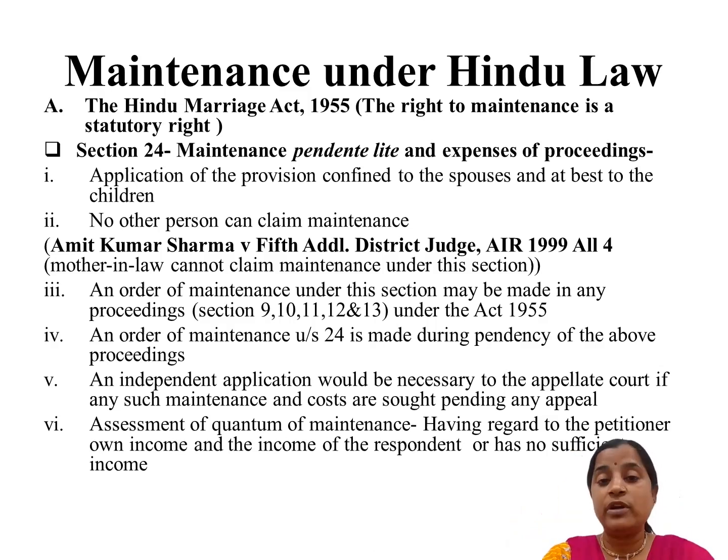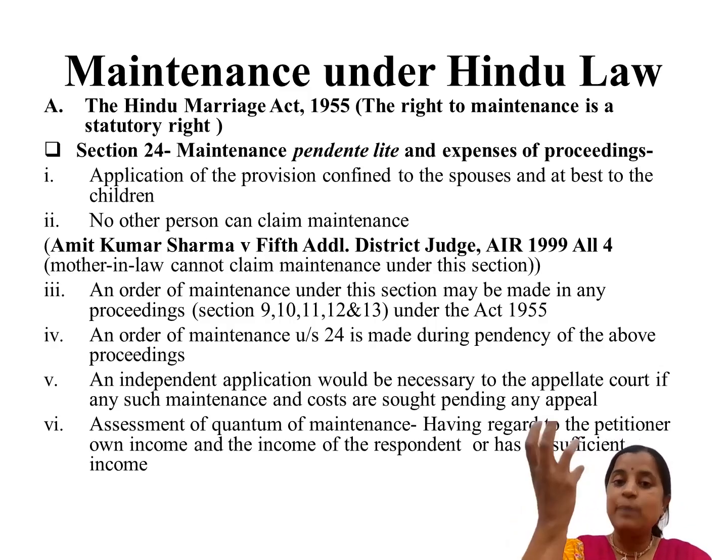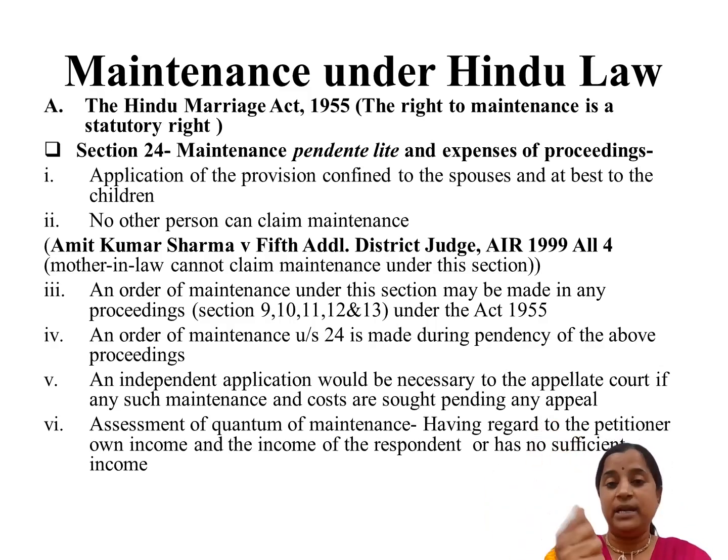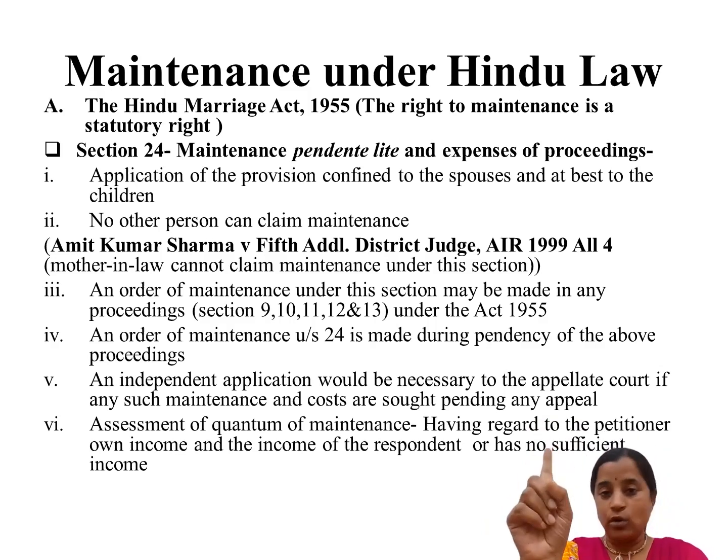The second one we are talking about is Hindu Adoption and Maintenance Act, section 18. Section 18 exclusively is all about the right of the wife only, where the wife can claim maintenance without any termination of relationship or without a divorce application, right? So the wife can claim the right of maintenance under section 18 of the Adoption and Maintenance Act. Only the wife can, but not the husband.